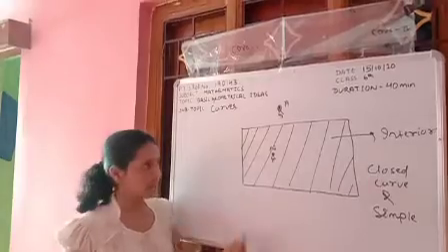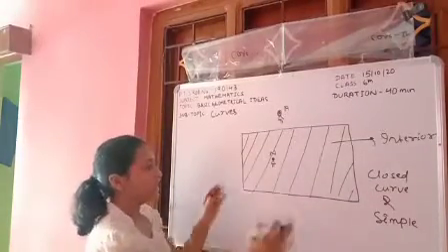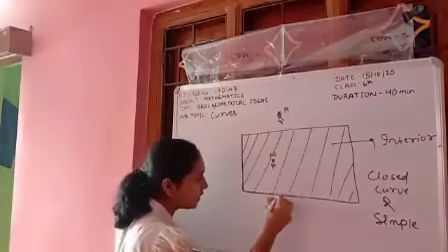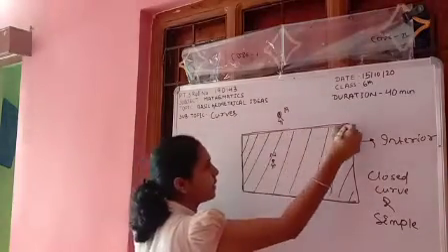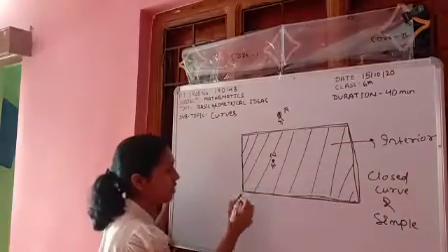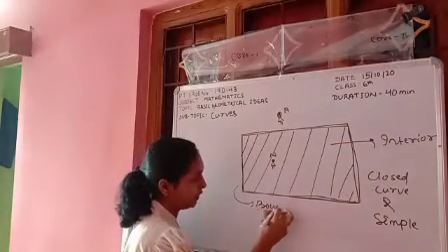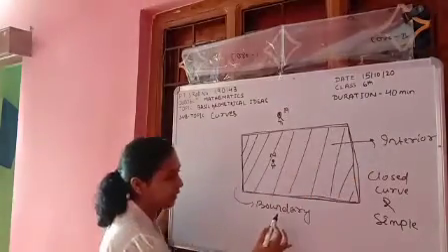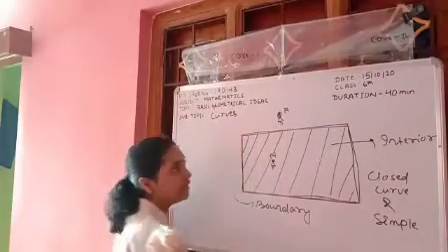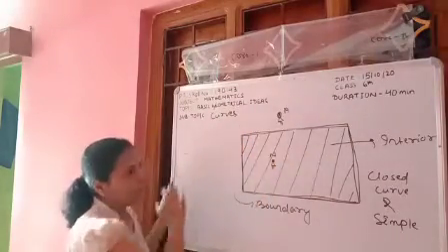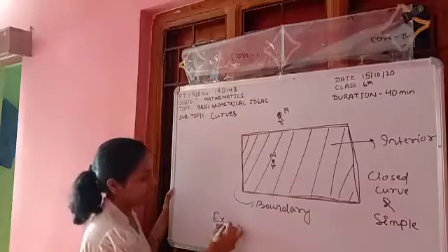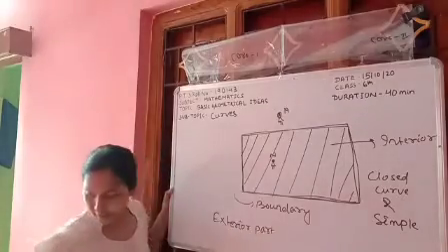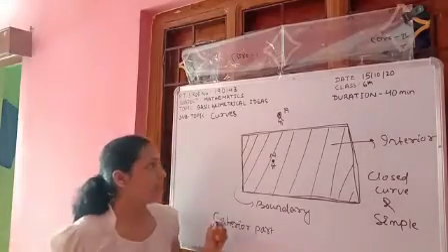And this outline of this closed shape is the boundary. Except the interior part and boundary, all the external part is the exterior part. Okay, are you getting it? Yes, good.